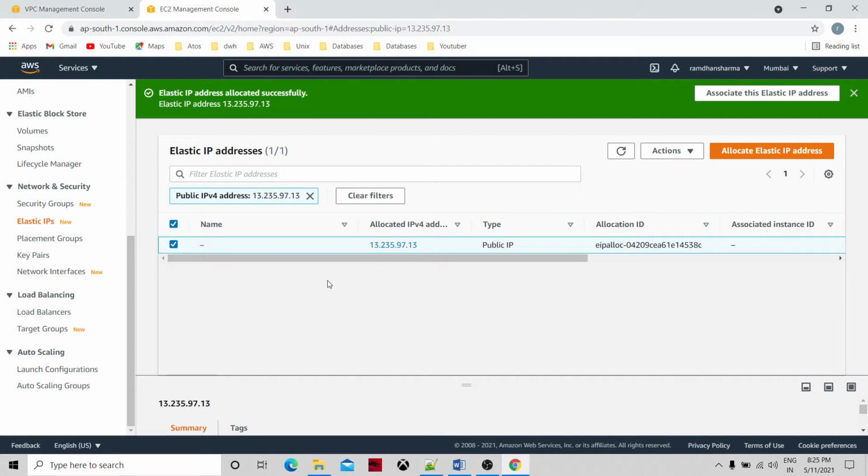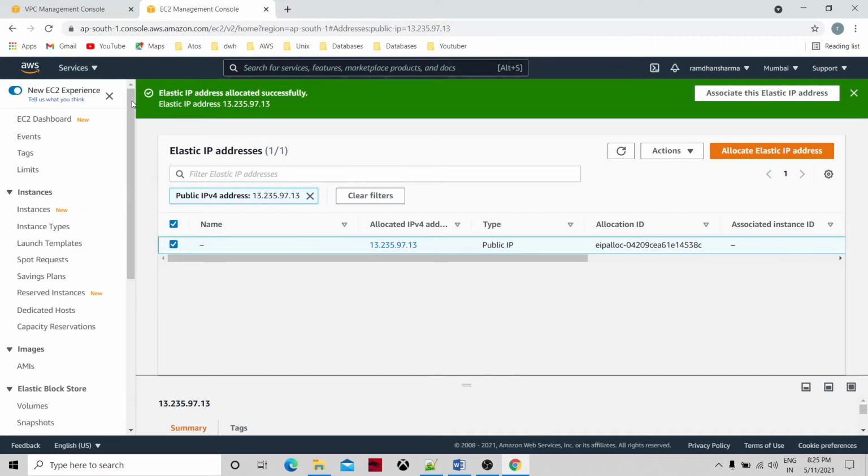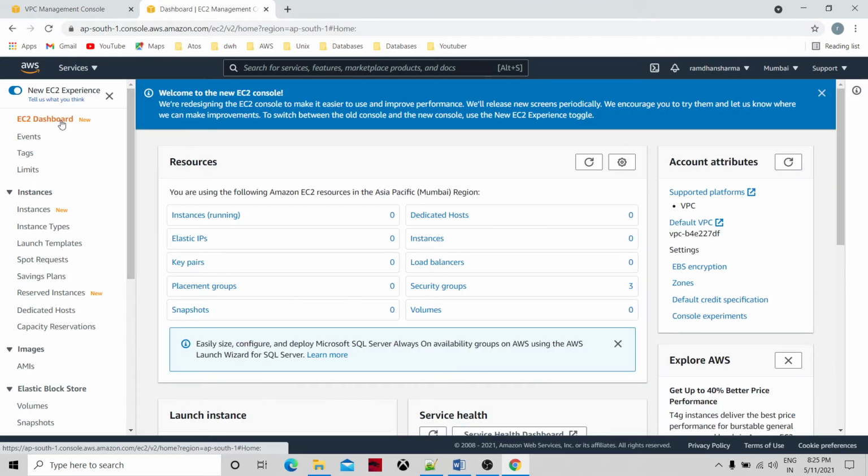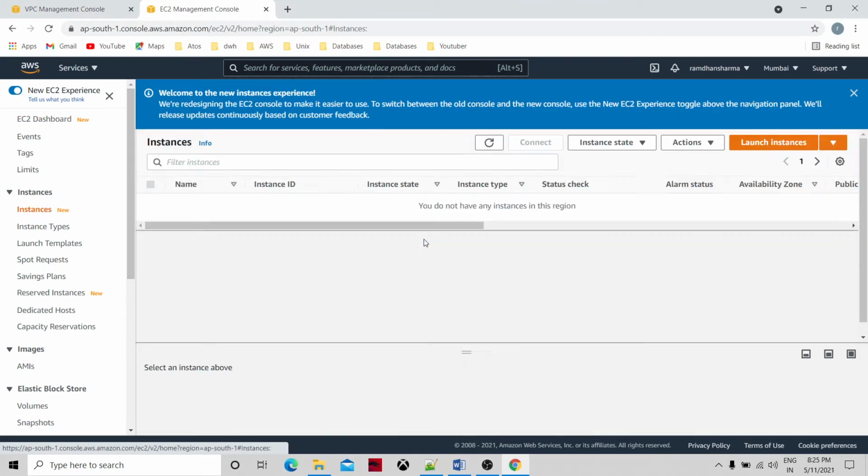Okay, so I will use this IP address to associate with my public EC2 instance, which will be residing in my public subnet, within my virtual private cloud. Okay. Now let's go to the EC2 dashboard and try creating the EC2 instance.